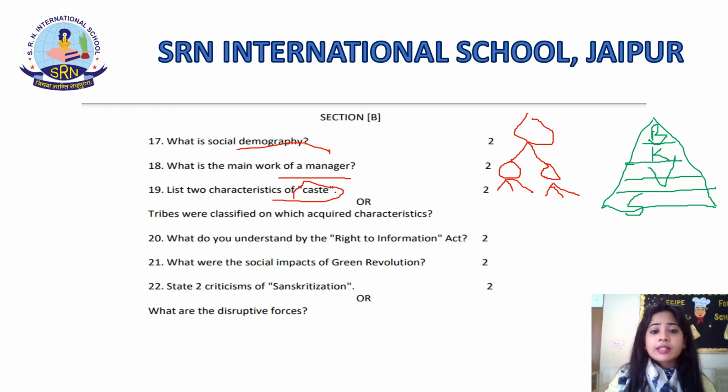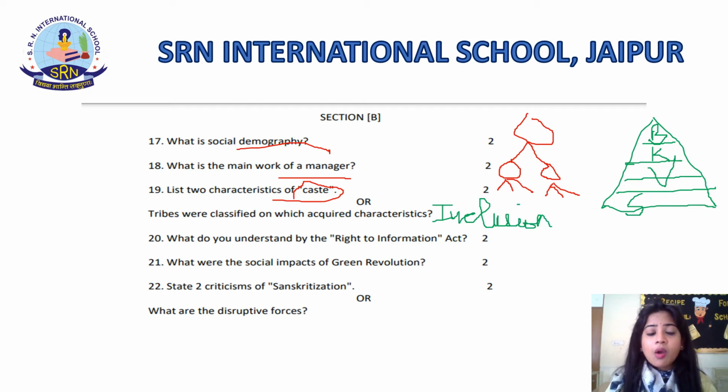Now, tribes were classified on which acquired characteristics. In this, you have to mention the characteristics. So now here it is means of livelihood, first one. Second one is limit of their inclusion in Hindu society. I will be discussing question number 20 now. Inclusion is very important, students, for tribes. So it was one of the acquired characteristics.